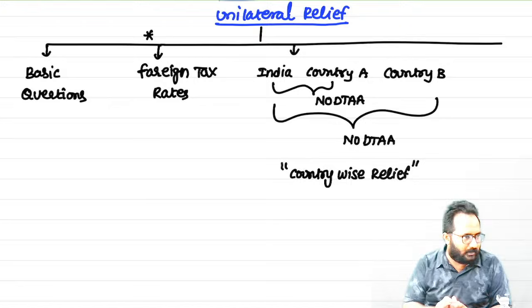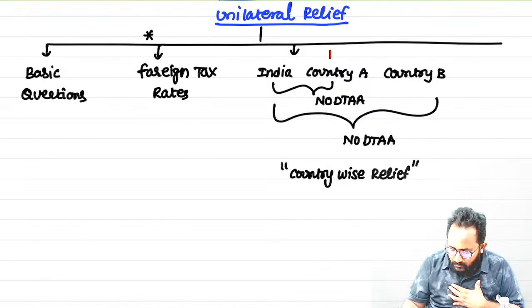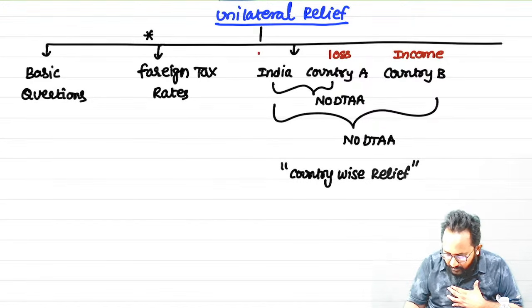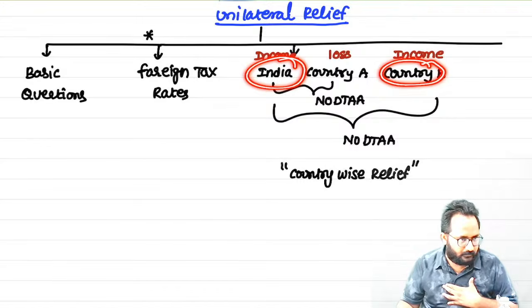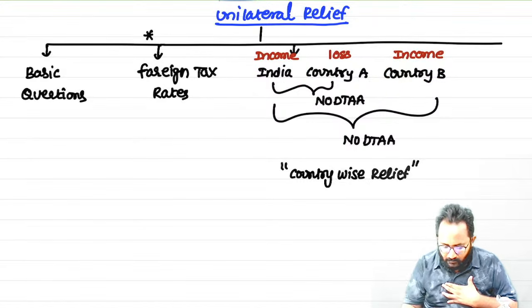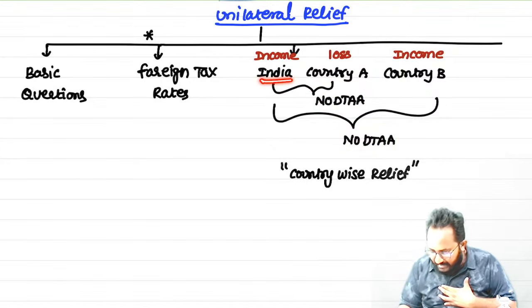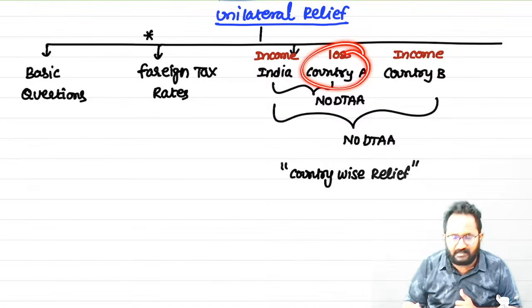This is one question, but listen carefully. In country A they will give a loss, and in country B we have income. And in India we have income. Now tell me, for which country do we have to calculate relief? Country B. Remember this type of question. There is no DTAA between India and country A, or India and country B. But in one country they will give only a loss.